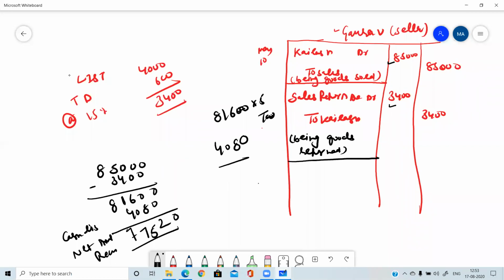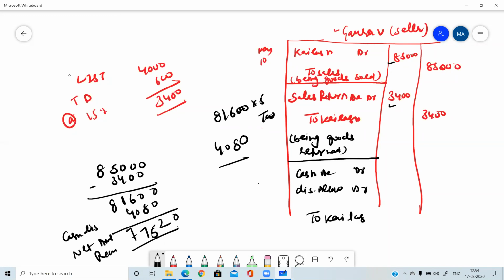Now this will be discount allowed or discount received for Gaurav? Yes, discount allowed. And discount allowed is always debited. So now the entry will be: cash account debit, discount allowed account debit, to Kailash.